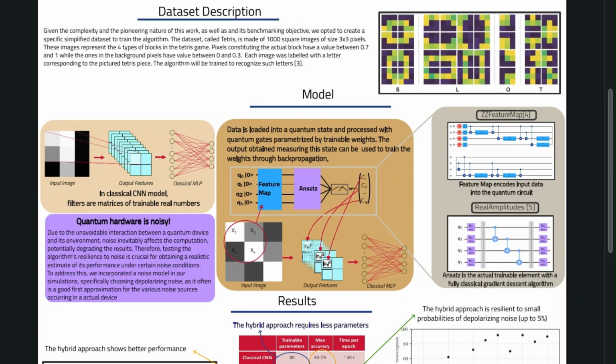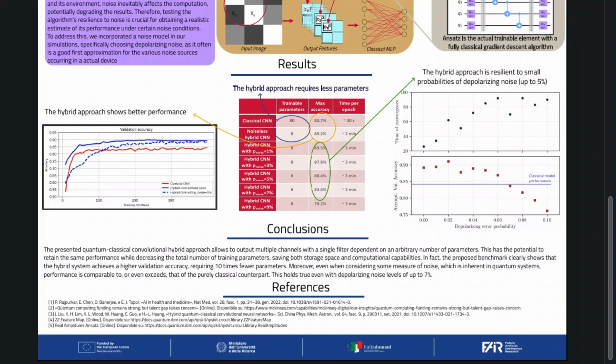The built model was trained in Python using the Adam optimizer on the proposed dataset, and the classification accuracy was measured. Our results show that the hybrid system outperforms the classical one in terms of classification accuracy, even when equipped with fewer trainable parameters. Moreover, under a variable amount of the polarizing noise, the hybrid system shows resilience, potentially outperforming the classical counterpart, while under up to 7% of the polarizing noise.